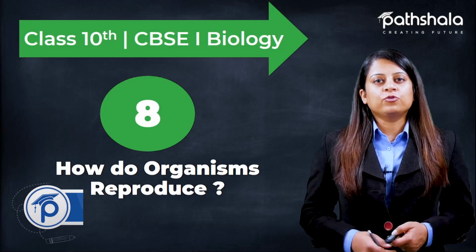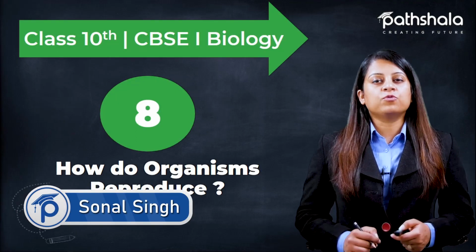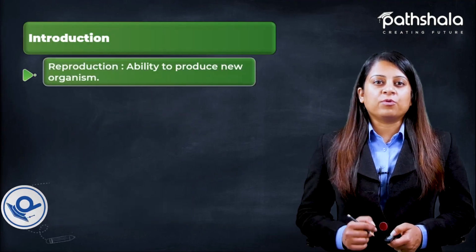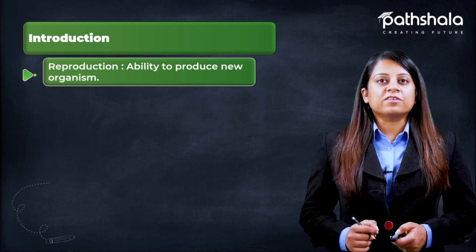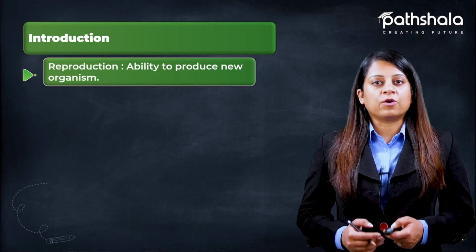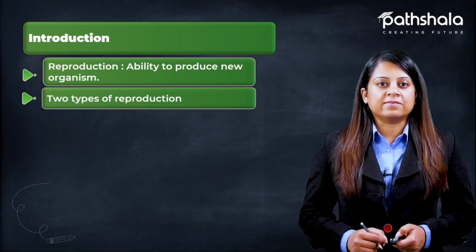Hello students, so today we will start with the next chapter of standard 10 science, that is how do organisms reproduce. First let us know what is reproduction. Reproduction is the process by which an organism gives birth to new young ones. That is, it is the ability to produce a new organism.